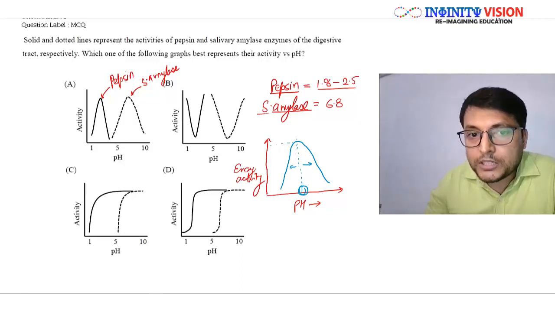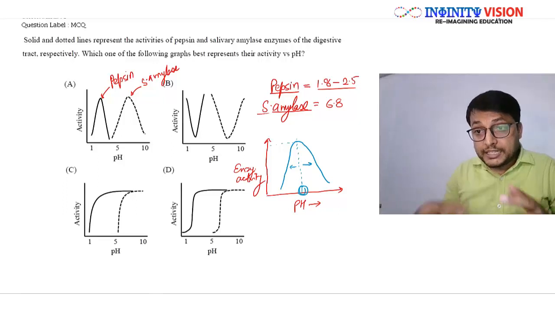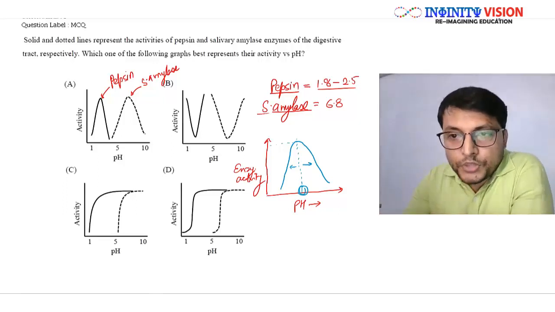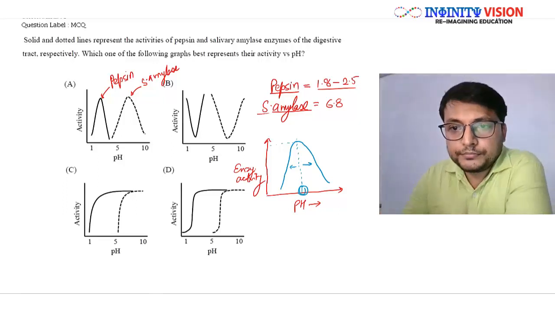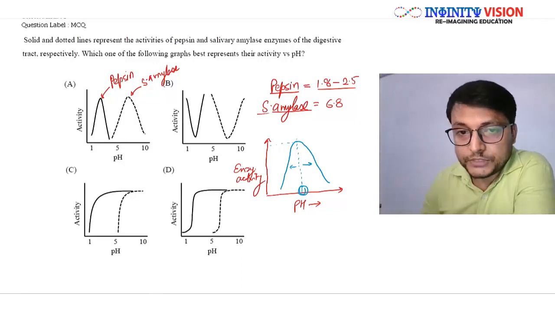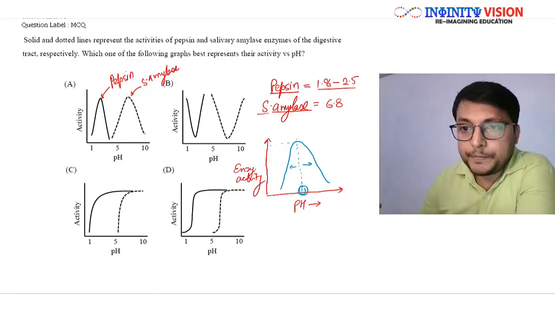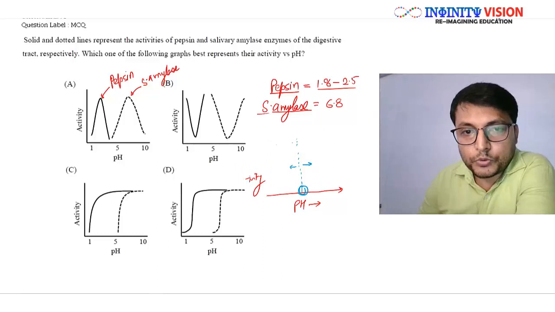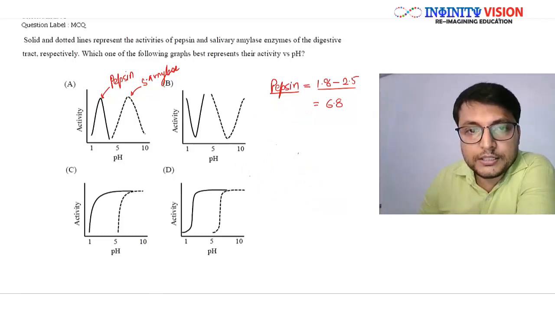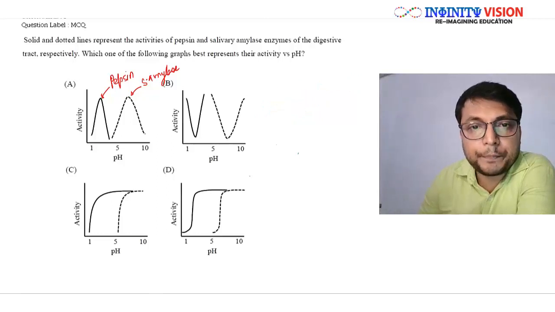Are you getting it? So any enzyme activity curve forms a bell-shaped curve. Great. Now you have the necessary information to solve this question. Let us see now. I'm deleting it so that we can have space.